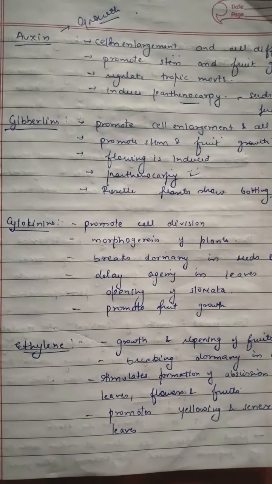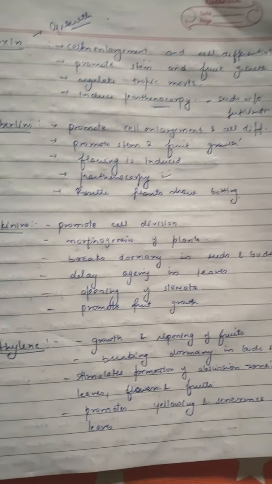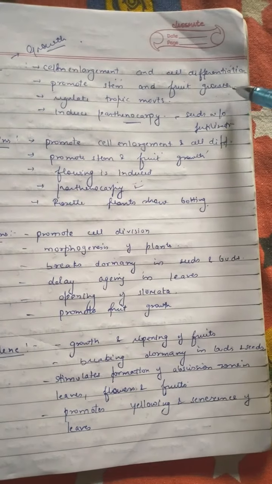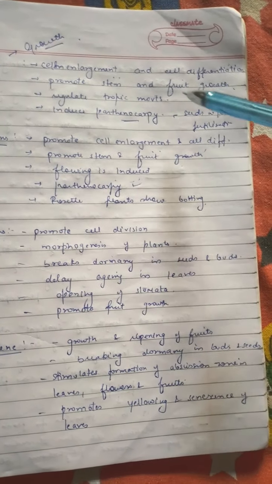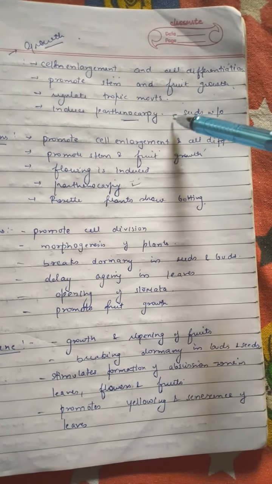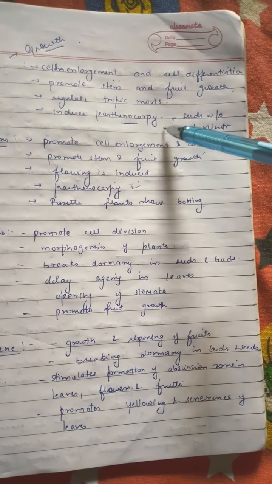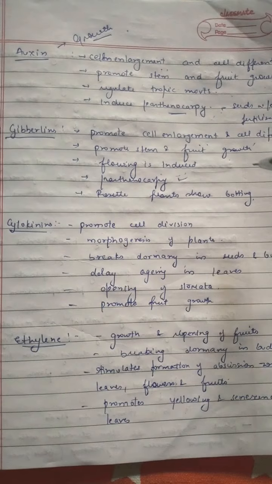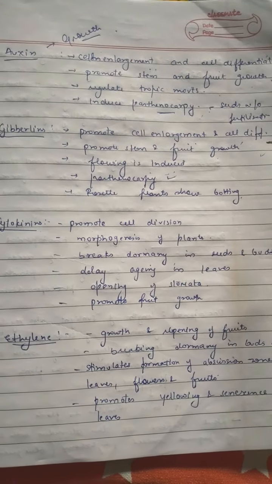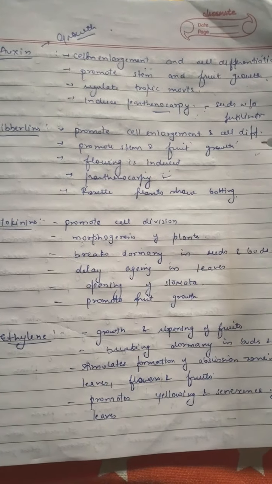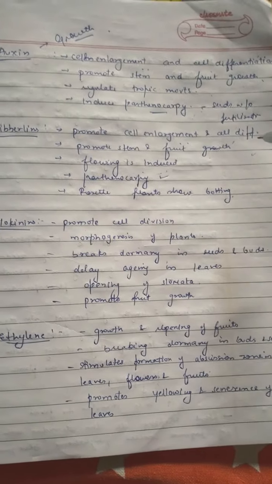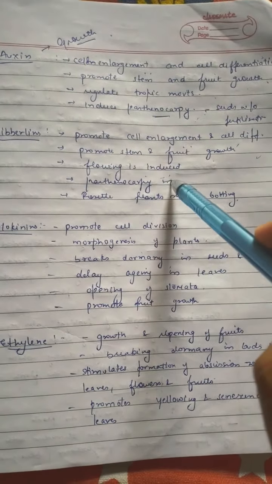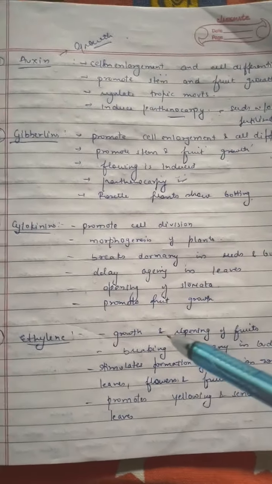First we have auxin. Auxin is the main hormone for growth. It helps in cell enlargement and cell differentiation, promotes stem and fruit growth, regulates tropic movements, and induces parthenocarpy. Parthenocarpy is the procedure of fruit formation without fertilization. Next we have gibberellins. Gibberellin also promotes cell enlargement and cell differentiation. They also promote stem and fruit growth. Flowering is induced by gibberellins. It also induces parthenocarpy.